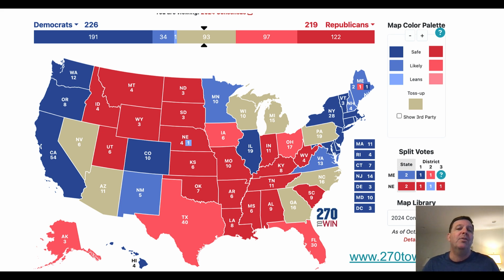And if we look at the Electoral College for this year, we can see that there are 93 votes that are not sure if they're going to go towards the Republicans or towards the Democrats. Now, of course, this is just based on polling and what has happened in the past. So the states that are kind of up for grabs, toss-up states, sometimes called swing states: Wisconsin, Michigan, Pennsylvania, North Carolina, Georgia, Arizona, and Nevada.